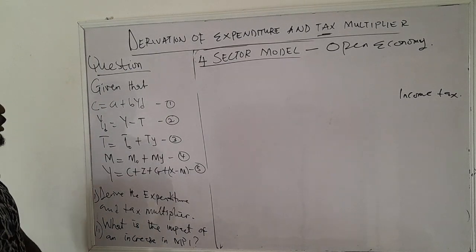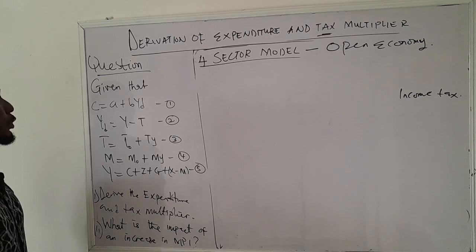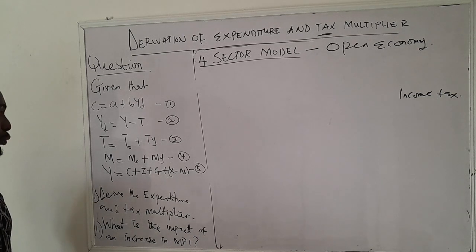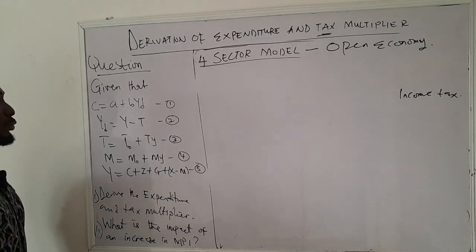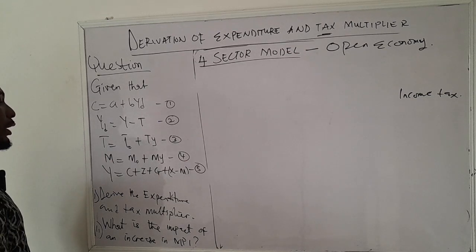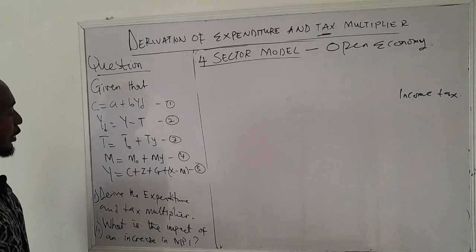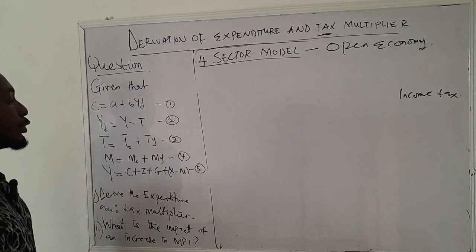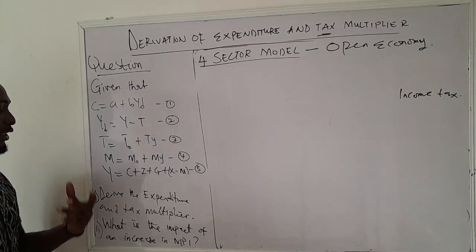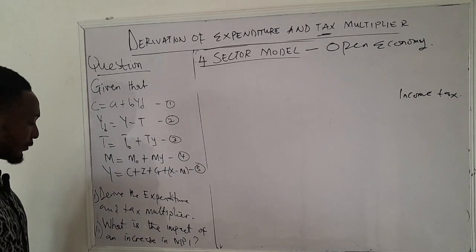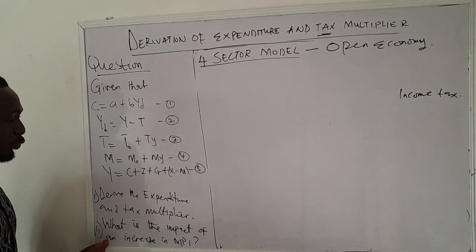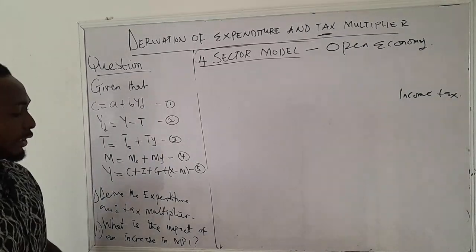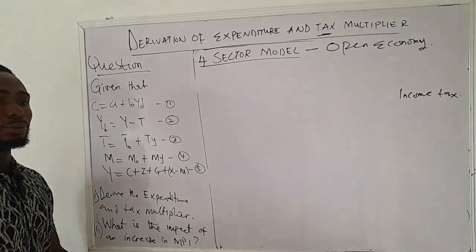We have a question that says, given that the consumption is equal to a plus byd as equation 1, yd is equal to y minus t as equation 2, t is equal to t0 plus ty as equation 3, m is equal to m0 plus my as equation 4, and then y is equal to c plus I plus g plus x minus m as equation 5. Now the question says we should derive the expenditure and tax multiplier, and then another part of the question asks what is the impact of an increase in the MPI. The MPI is the marginal propensity to import.